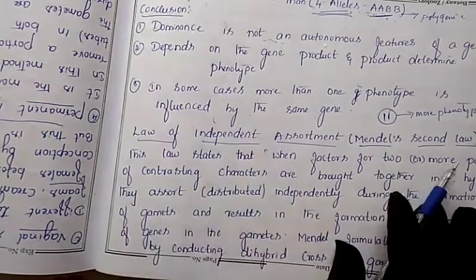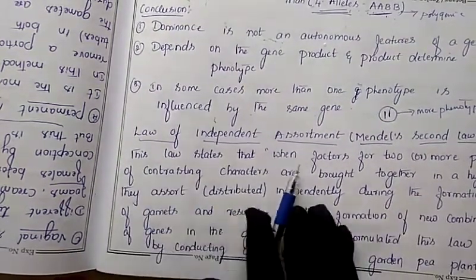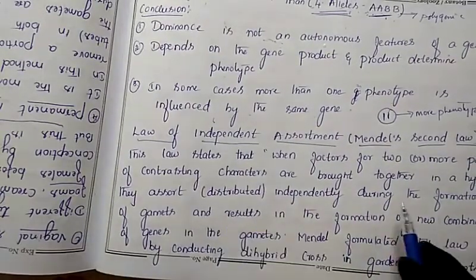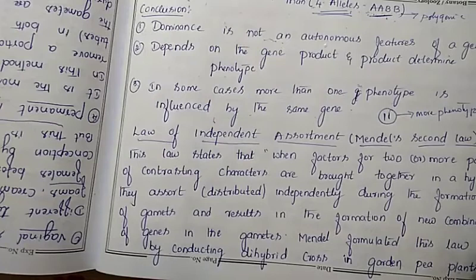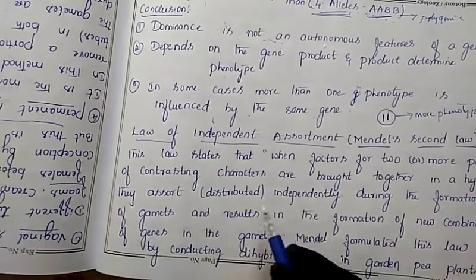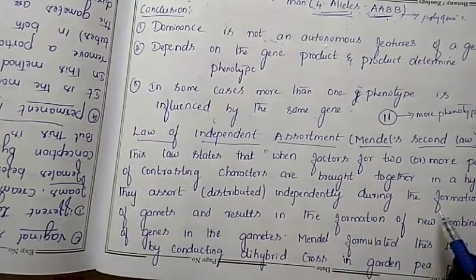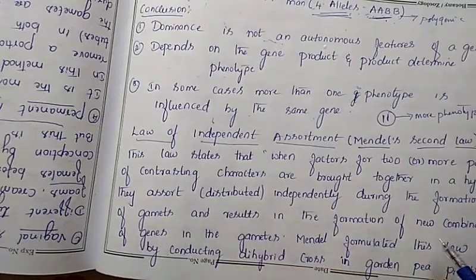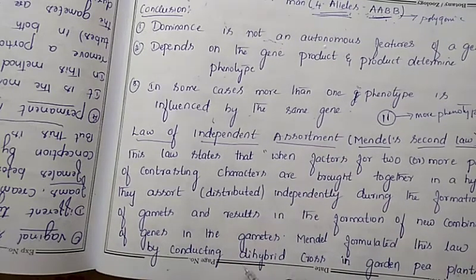The second law states that when factors for two or more pairs of contrasting characters are brought together in a hybrid, they are distributed independently during the formation of gametes and result in the formation of new combinations of genes in the gametes. Mendel formulated this law by conducting a dihybrid cross in the garden pea plant.